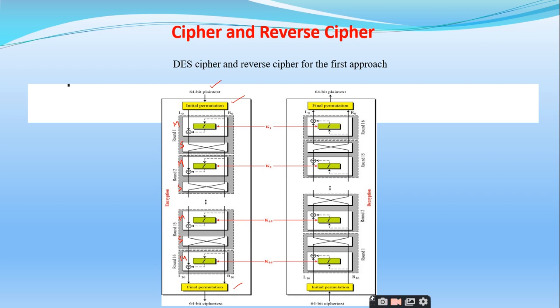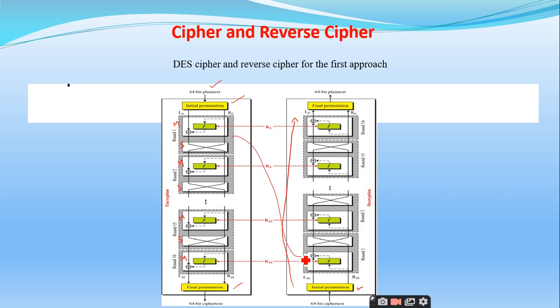Yes, sir. So on the decryption side, you can observe here that this is a reverse process. You go in this direction from bottom to top. So the ciphertext is taken and it goes to the initial permutation. See here, it is going to perform the initial permutation, and then K16 is given to the mixer, not the swapper, right?